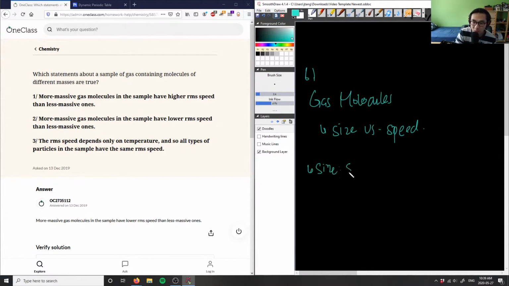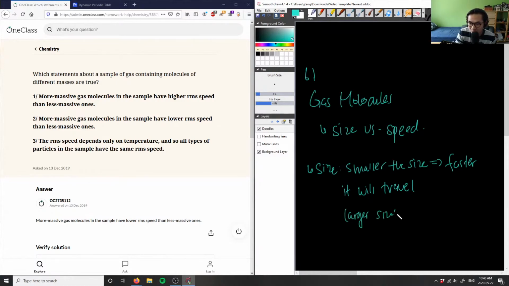the smaller the size, the faster it's going to travel. The faster it will travel. Which means the bigger sizes here are going to have slower speeds, right? So therefore, larger sizes have slower speeds.